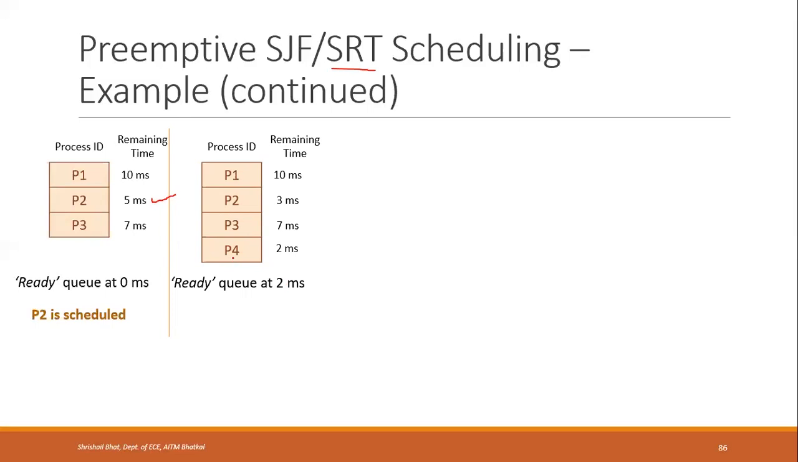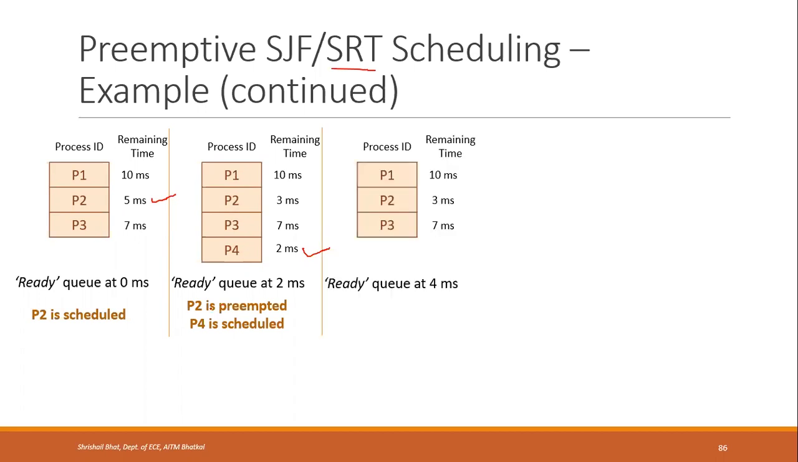But there is another process P4 which has entered at 2 milliseconds. Its remaining time or completion time is 2 milliseconds. Now the remaining time of all the processes will be checked, and which has the shortest remaining time now? Now P4 has got the shortest remaining time. So P2, which was scheduled earlier, will be preempted and P4 will be scheduled. Once P4 is scheduled, it will run for another 2 milliseconds. So 2 plus 2, that is 4 milliseconds. After 4 milliseconds, P4 is completed.